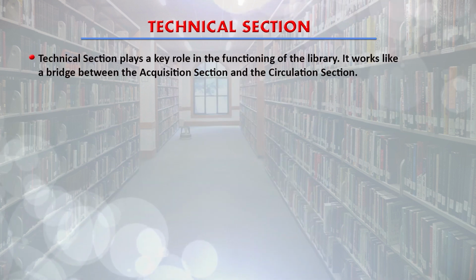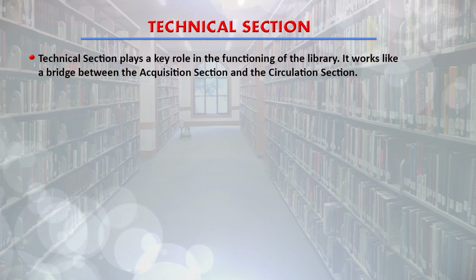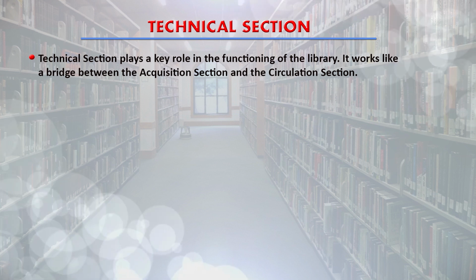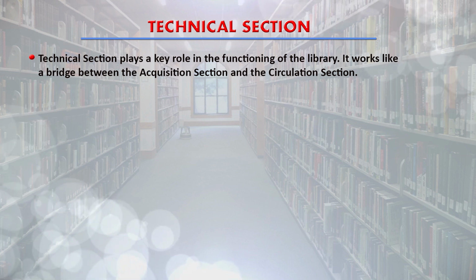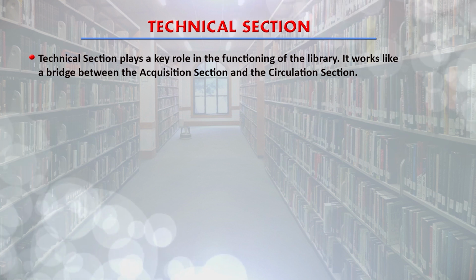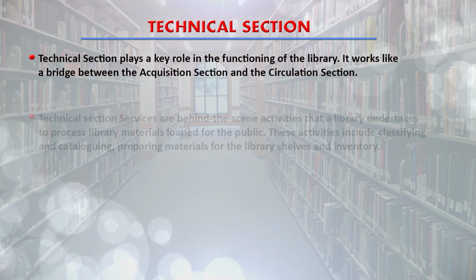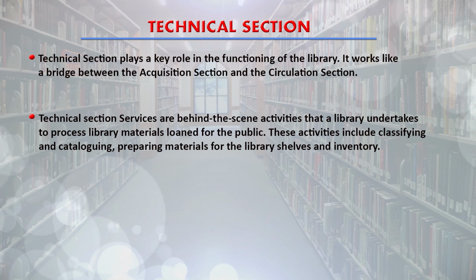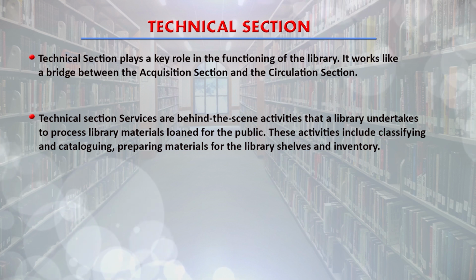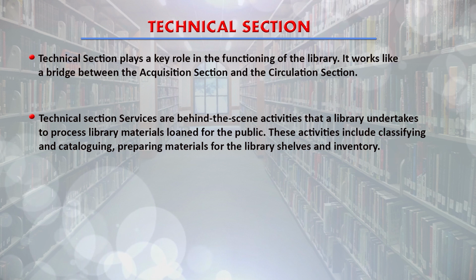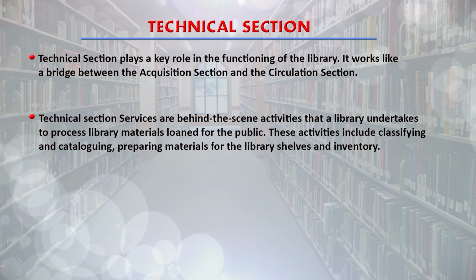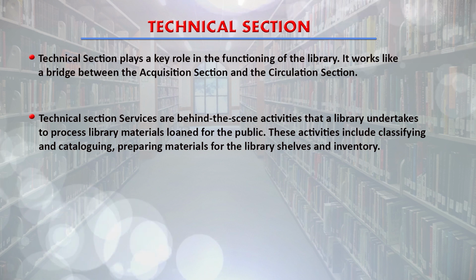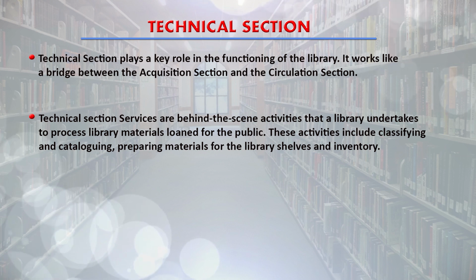This section plays a key role in the functioning of the library. It works like a bridge between the acquisition section and the circulation section. These technical section services are behind-the-scenes activities that a library undertakes to process library materials loaned to the public or users.